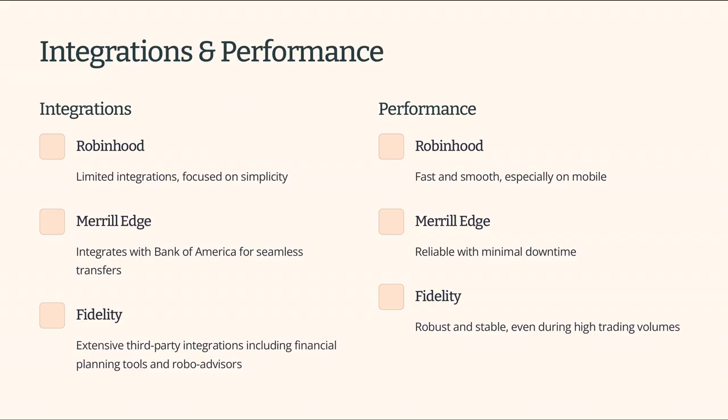In terms of performance, all three platforms are reliable. Robinhood is known for its fast and smooth performance, especially on mobile. Merrill Edge provides reliable performance with minimal downtime, and Fidelity is renowned for its robust and stable platform, even during high trading volumes.